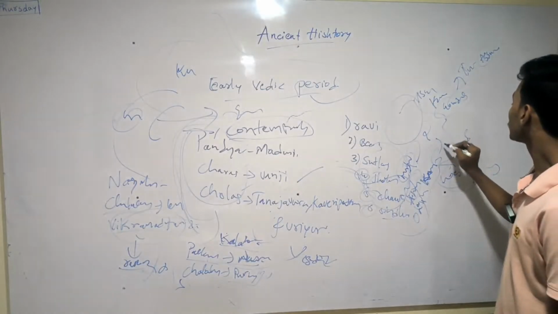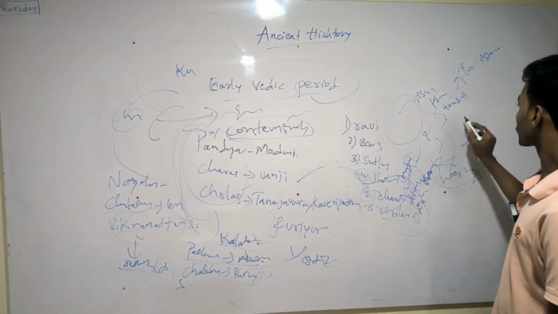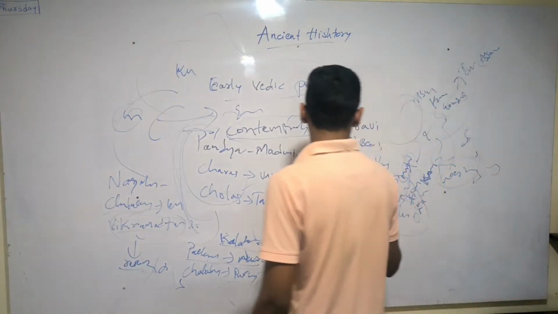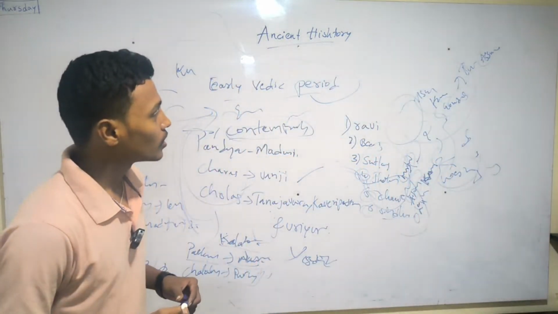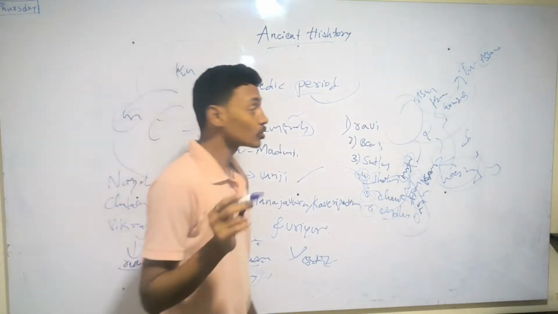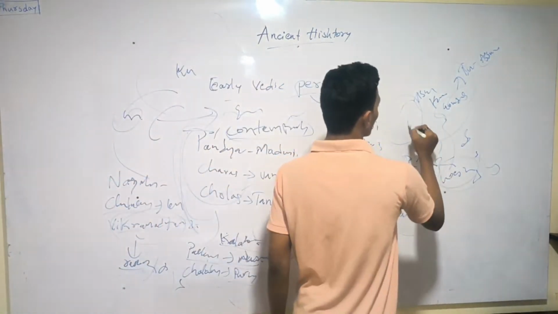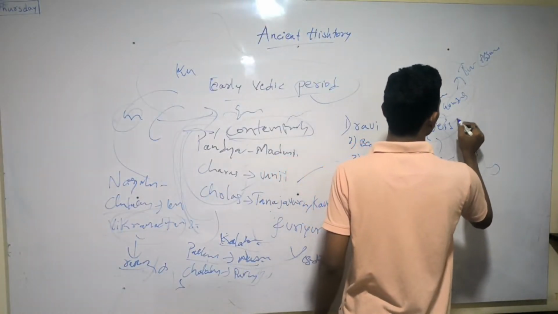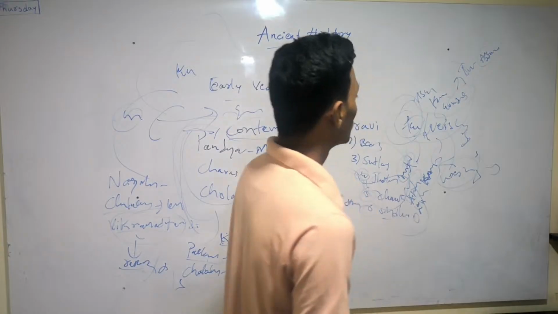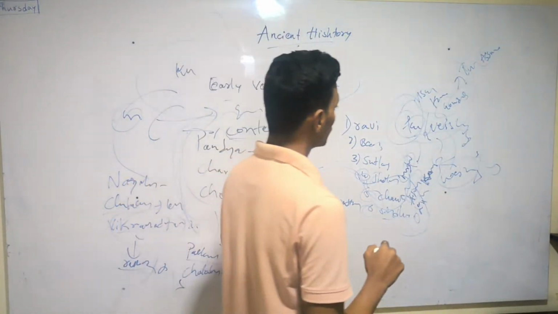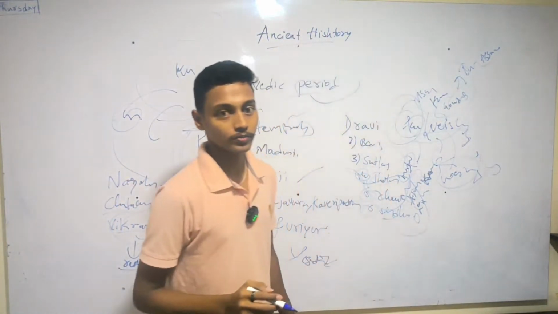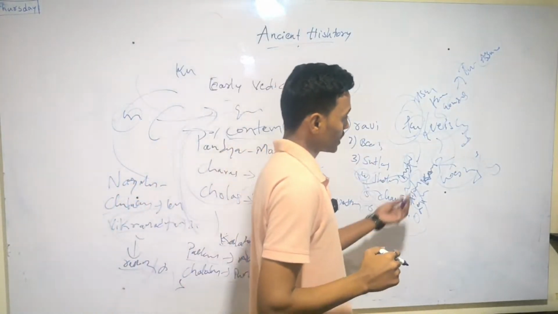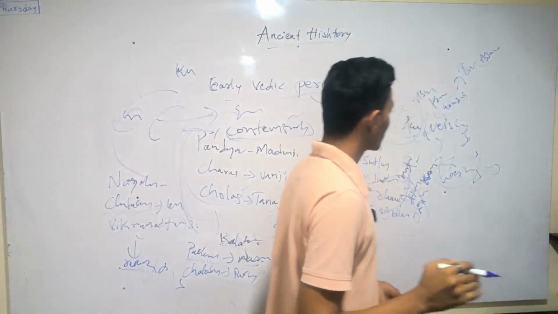In Assam and Bengal, the Gaudas were the rulers. You can ask who the rulers were: the feudatories, who were vassals of the Gupta Empire, ruling under Samudragupta in their military conquest.